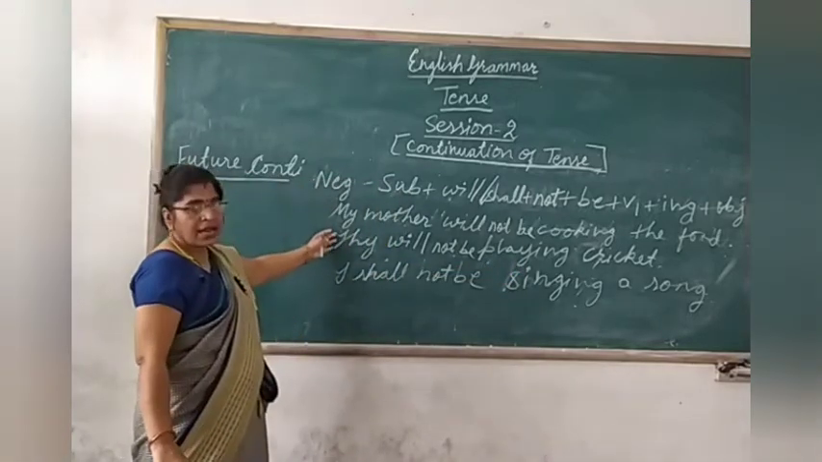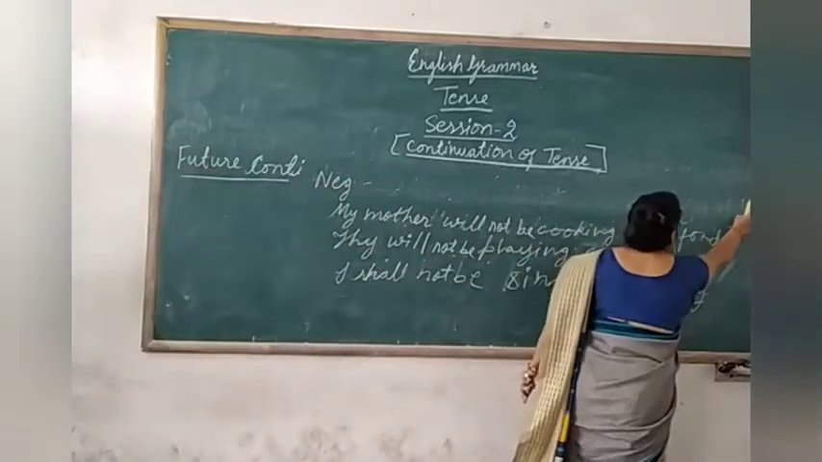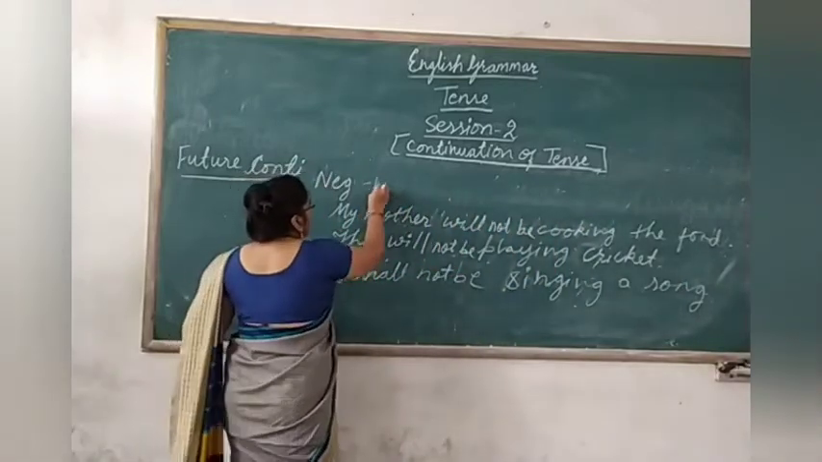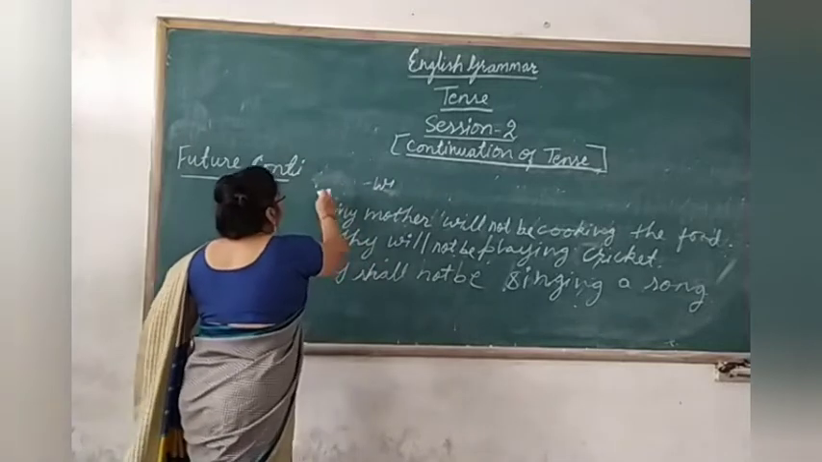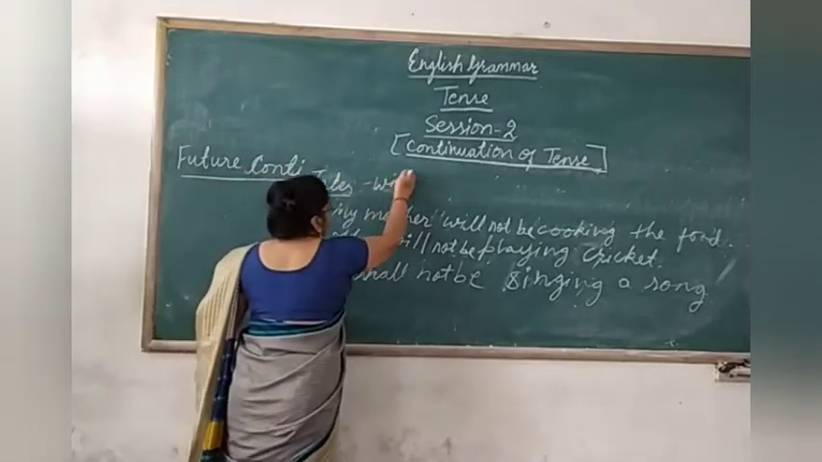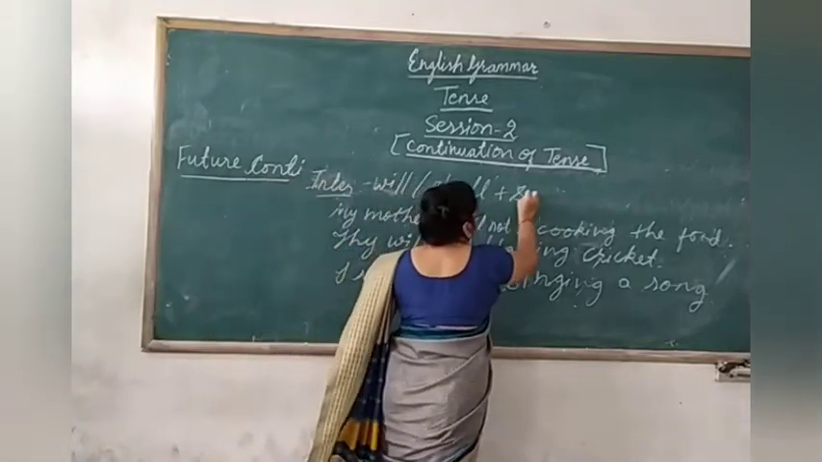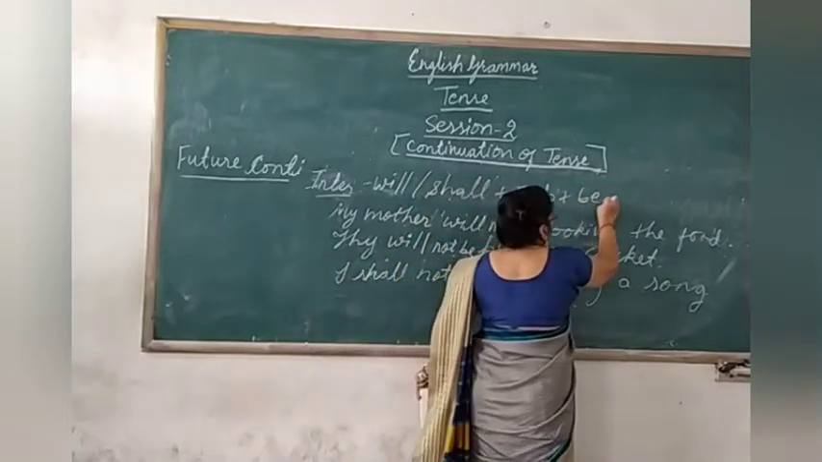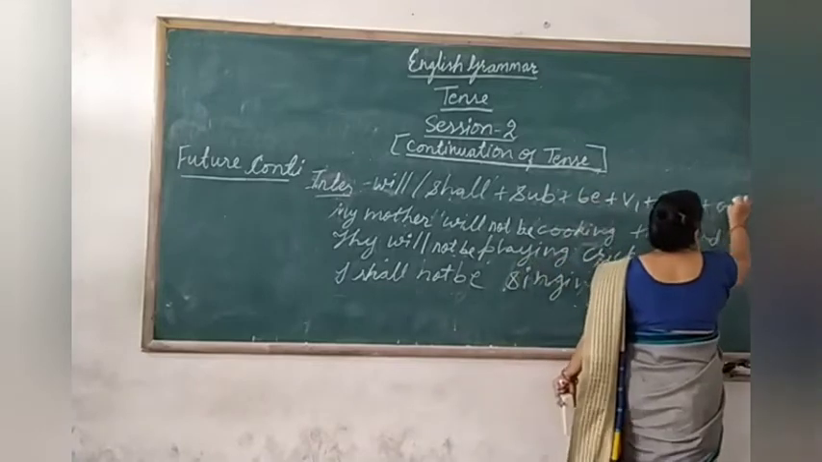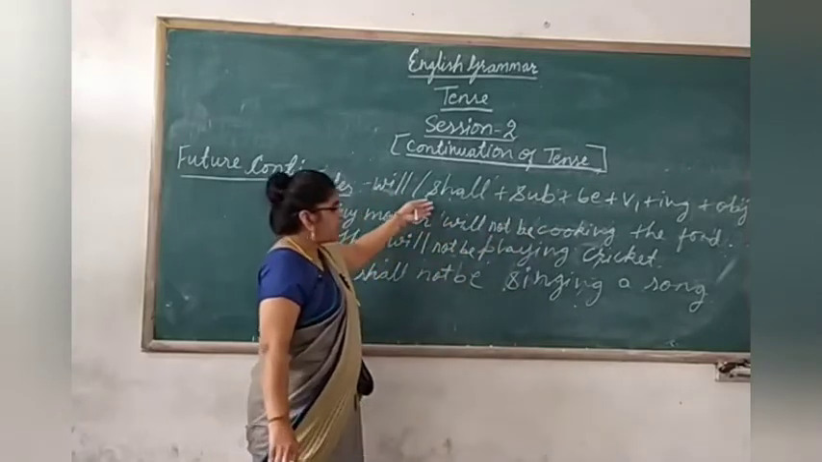This is the negative. And now come to the interrogative. In interrogative, what will you do? The helping verb you will bring in the beginning. See here. Will or shall, subject, then be, then V1, then ing, then object. This will be the structure.